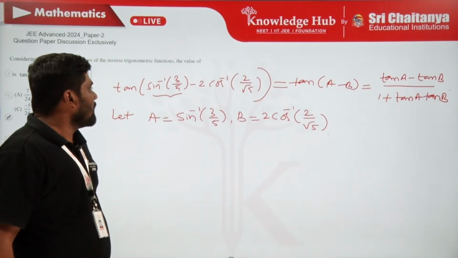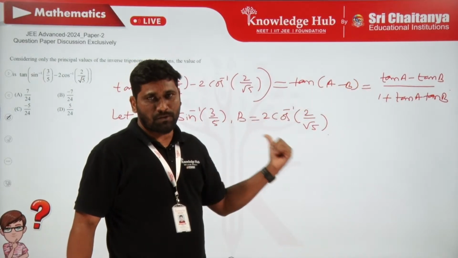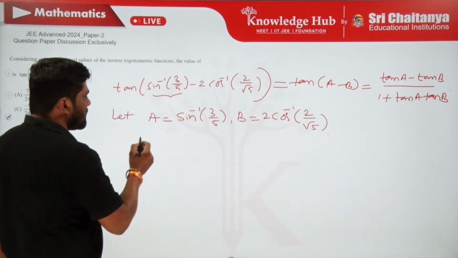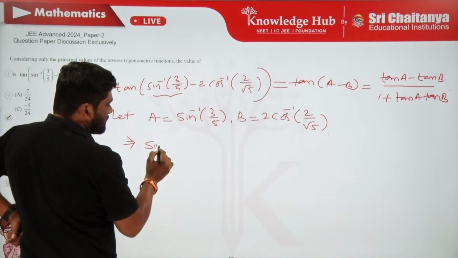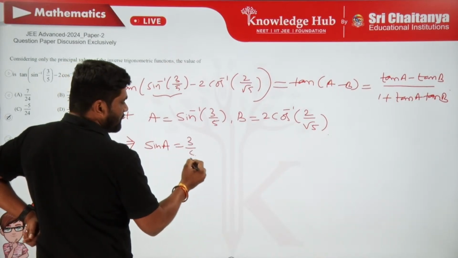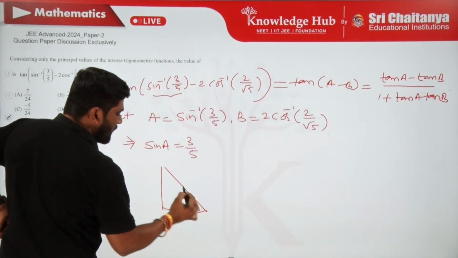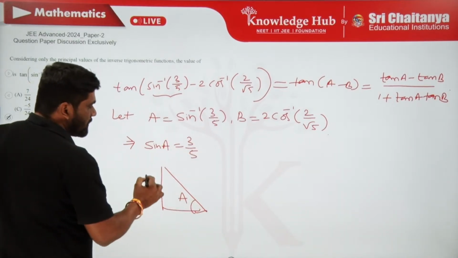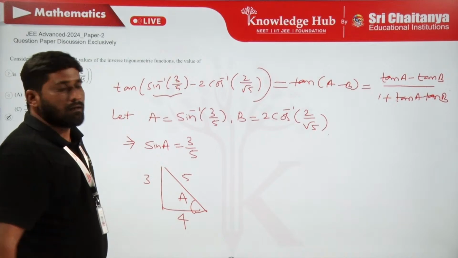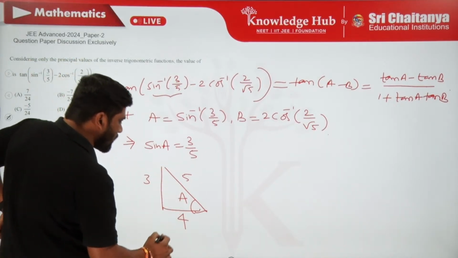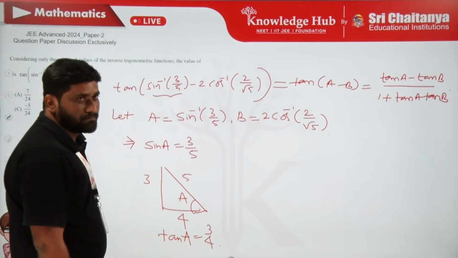Now the question is that we have been given this A as this one and B as this one. How to get tan A and tan B from these two? It is so simple. Since A is sine inverse of 3 by 5, it can be written as sine A is 3 by 5. So from a right angle triangle, let this be the angle A. Opposite by hypotenuse is 3 by 5, that is 3 to 5, and this is going to be 4 by using Pythagorean law. So from here you can pick the value: tan A is how much, Andy? 3 by 4.